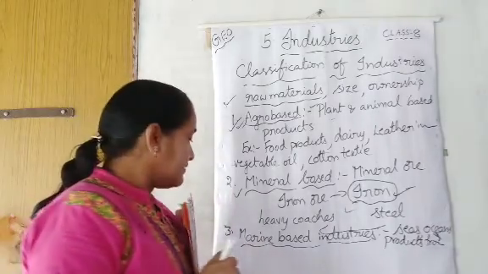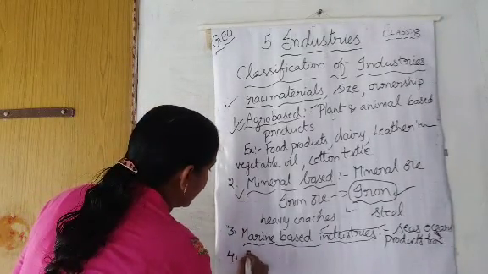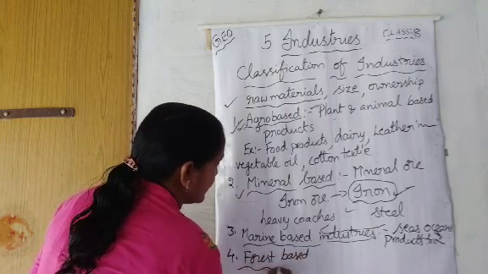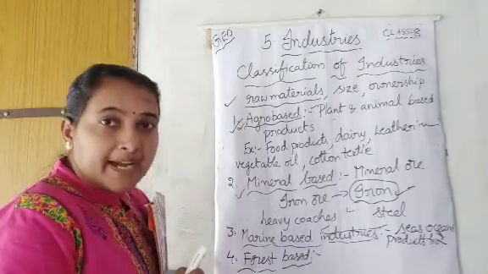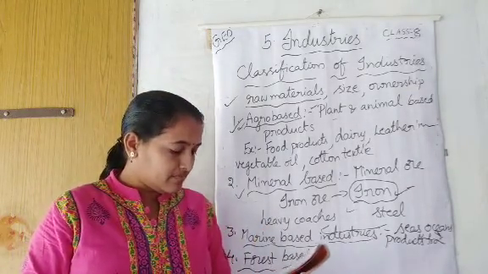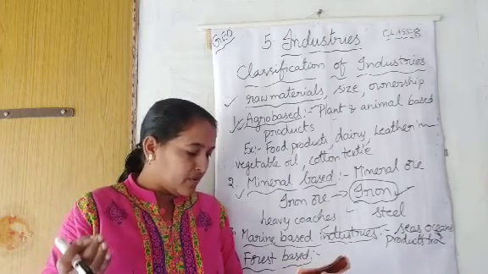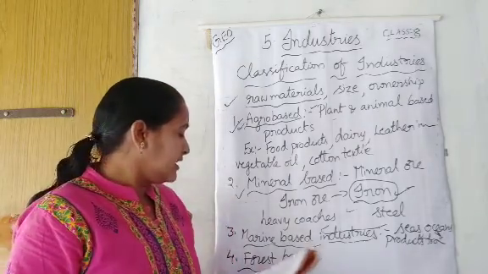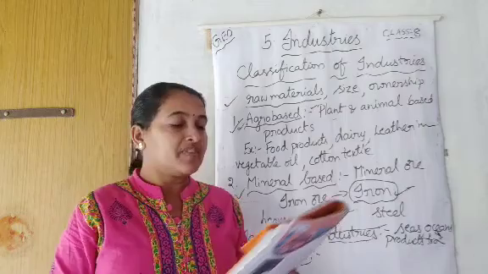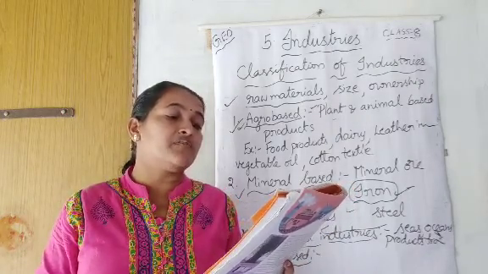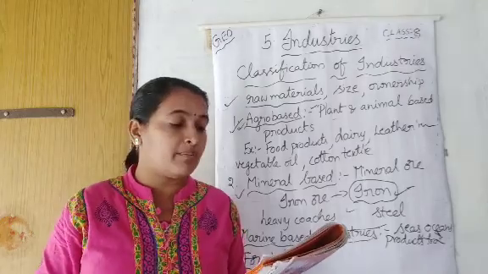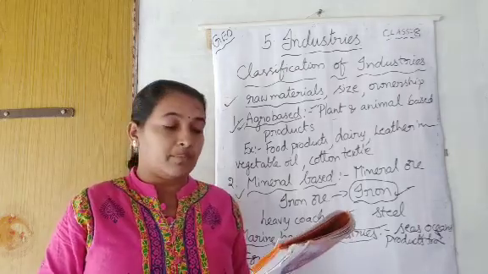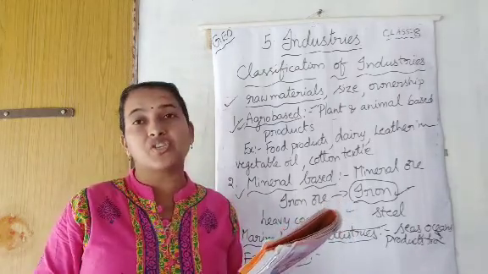Next, forest based industries. Fourth category is forest based industries. You know already from forest produce what we can get: timber, medicines, wood. Paper, all these will come under the category of forest based industries. See, forest based industries utilize forest produce as raw materials. The industries associated with forests are pulp and paper, pharmaceuticals, furniture and buildings.